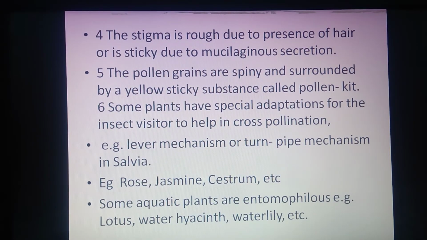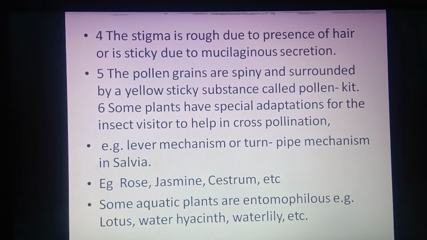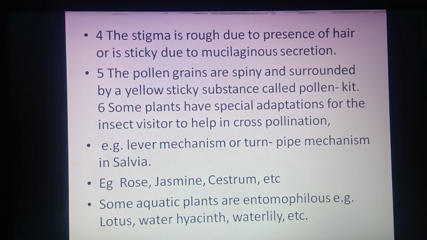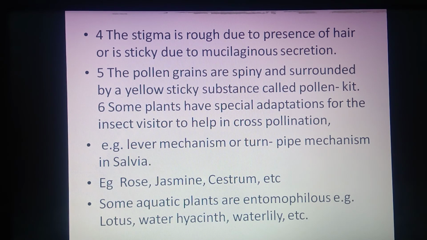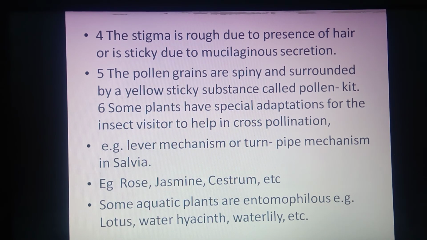Now, you can take an example of an entomophilous flower. A number of examples are there, but here the rose and jasmine are examples of entomophilous flowers. Now, some aquatic plants are also there which achieve the process of pollination with the help of insects. Here the examples are given.